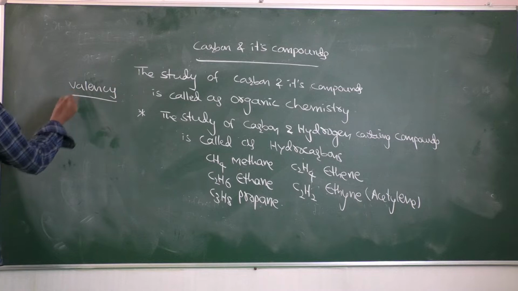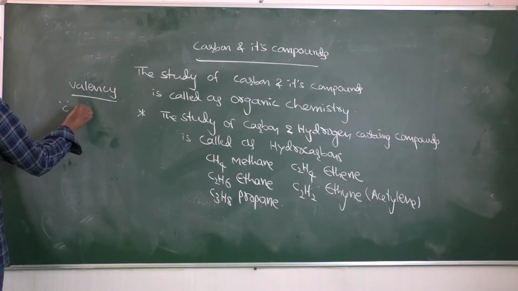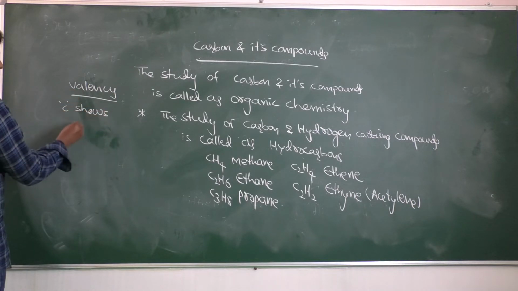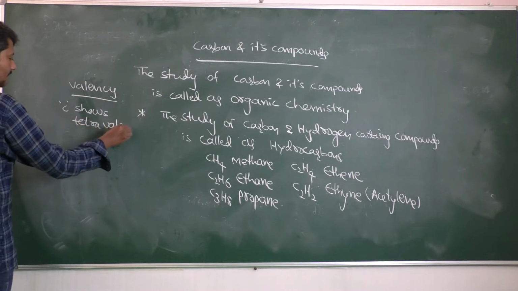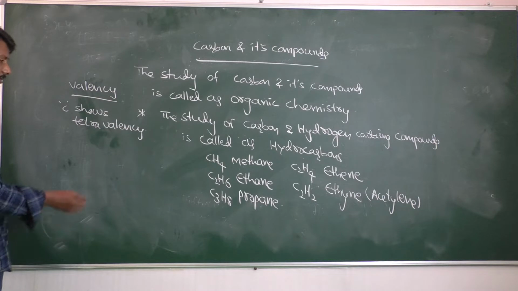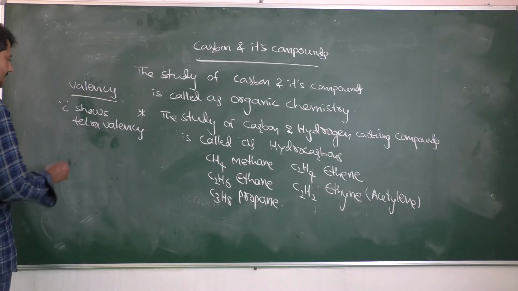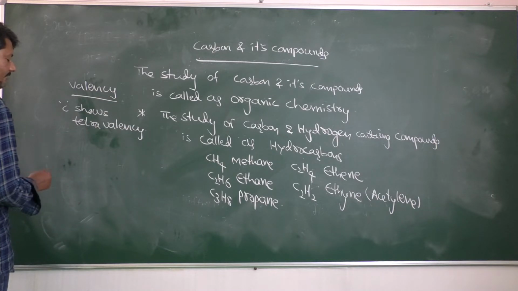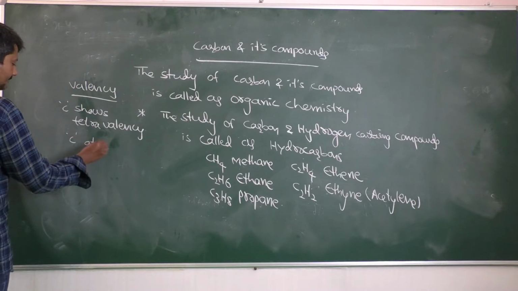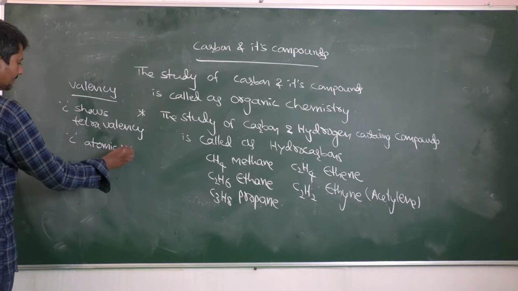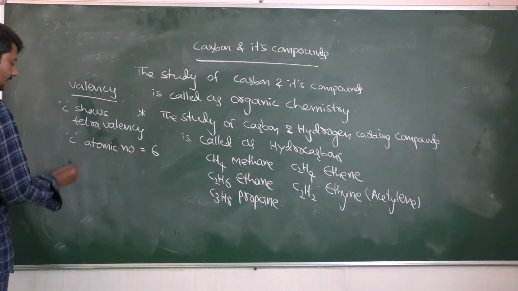See here, carbon shows tetravalency. How can we say carbon exhibits four valency? Let us see. Carbon atomic number is equal to 6.